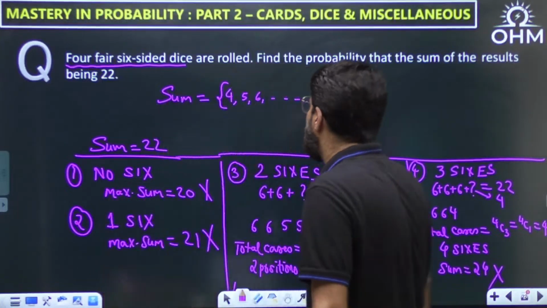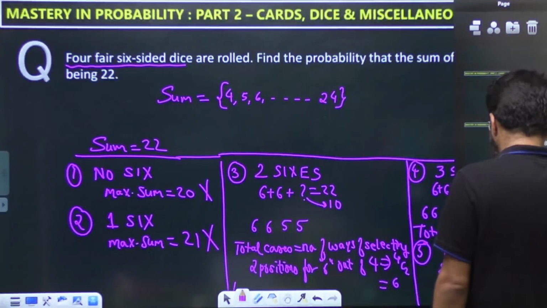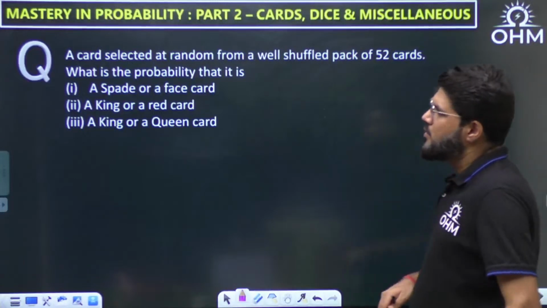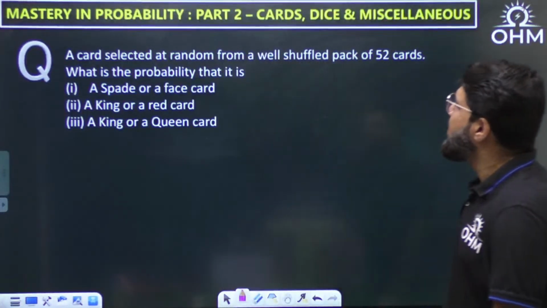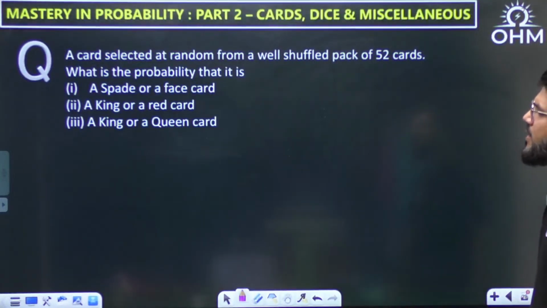Let's move ahead to the next question then, and let us go on towards some of the counting based on the cards. A card is selected at random from a well shuffled pack of 52 cards. What is the probability that it is a spade or a face card, a king or a red card, or a king or a queen card?